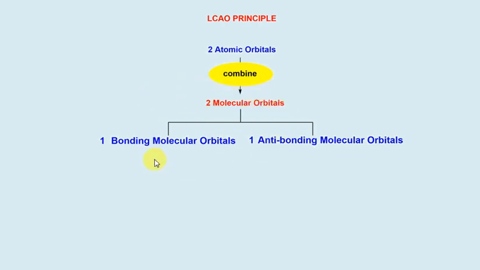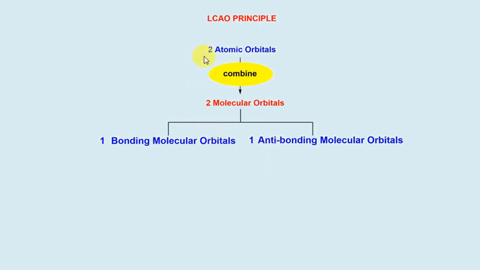And the molecular orbitals are further divided into two types: bonding molecular orbitals and anti-bonding molecular orbitals. As here two molecular orbitals are formed, out of these two molecular orbitals, one is a bonding molecular orbital and another is an anti-bonding molecular orbital.